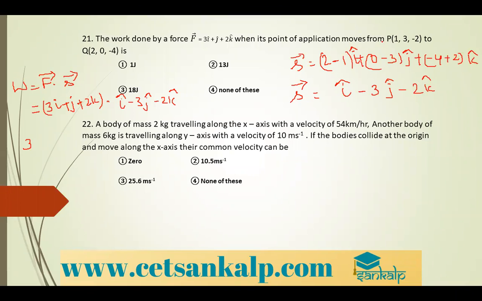If you start doing that, you'll be getting 3, minus 3, minus 4. So this and this get cancelled, so minus 4. Suppose instead of the F, if you have the minus here, then this becomes plus, right?